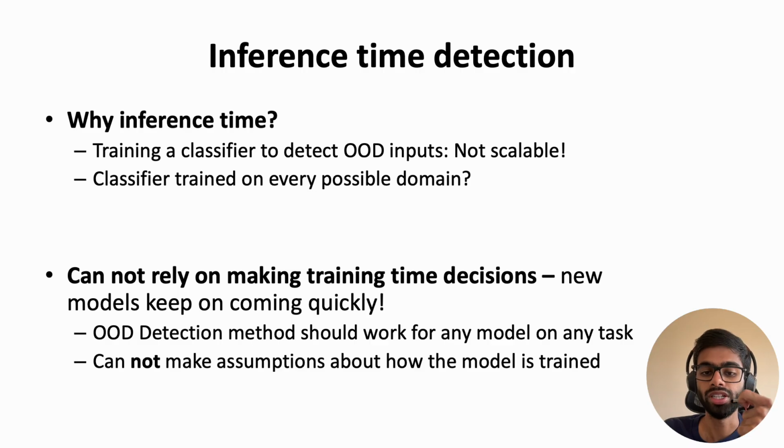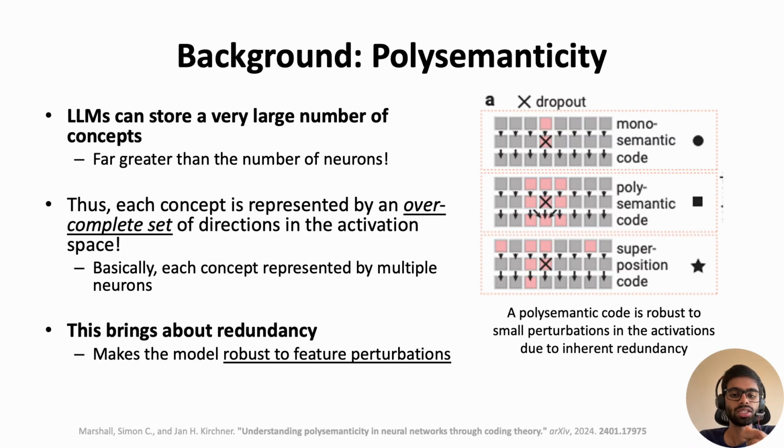And to understand what we did, let's first go through this background concept of polysemanticity. What it says is basically in LLMs and any deep neural networks in general, they can store a very large number of concepts, and the number of concepts is actually far greater than the number of neurons they have in each layer.